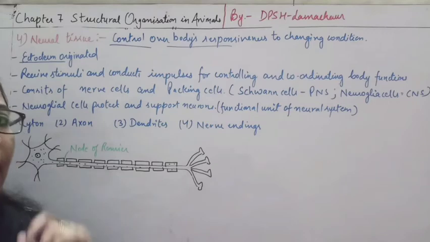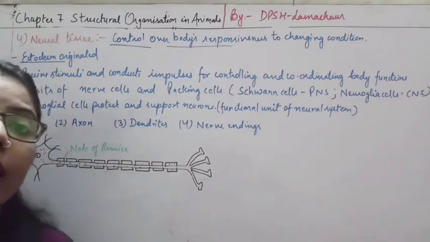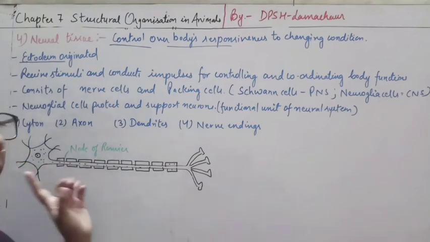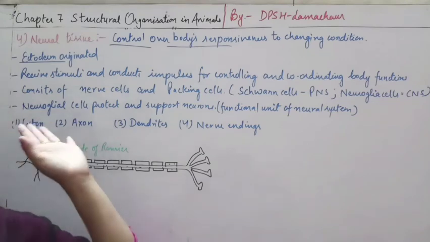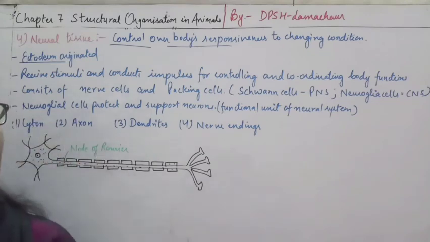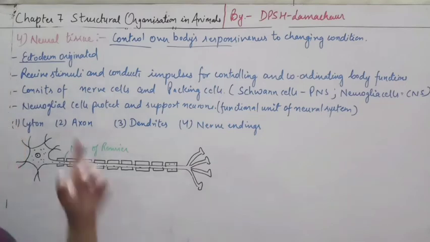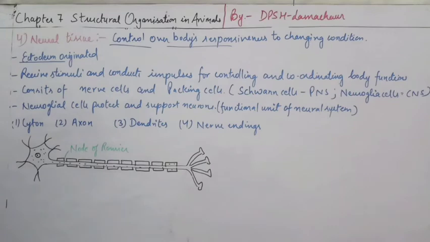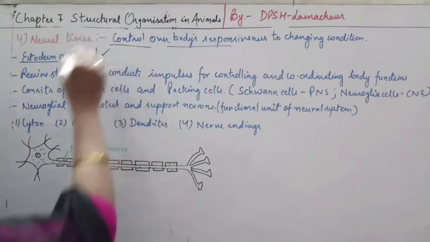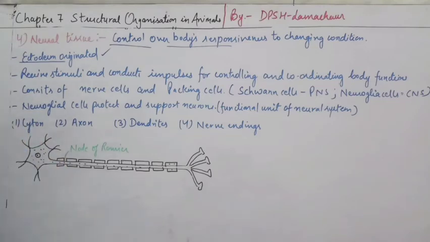And one example you can relate here: the heart is mesodermally originated, and what type of muscle does the heart have? The heart has cardiac muscle. So we can say that the muscular tissue originated from the mesoderm, or if we talk about the neural tissue, the neural tissue originates from the ectoderm. Right, these questions are very important from the point of view of MCQs. So make sure that you know all these answers, right?